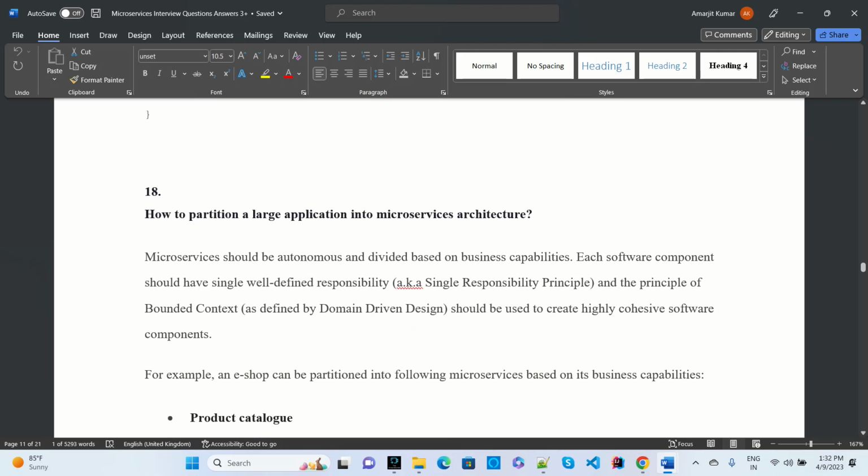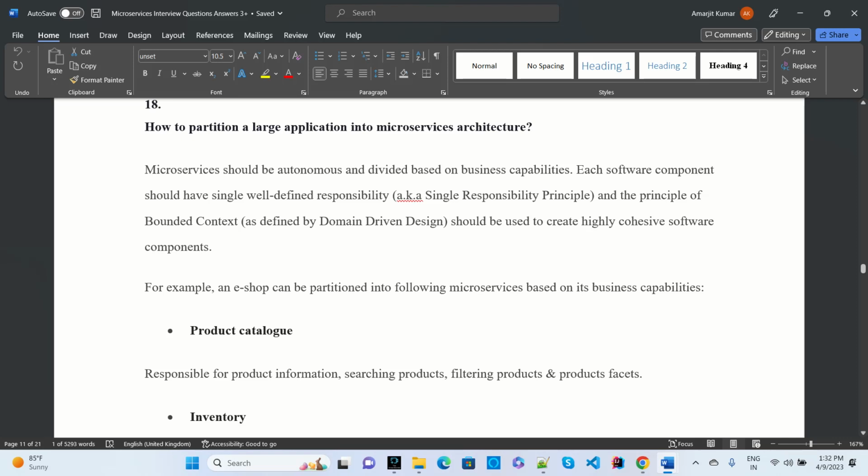How to partition a large application into microservice architecture? Microservices should be autonomous and divided based on business capability. Each software component should have a single well-defined responsibility, and the principle of bounded context should be used to create highly cohesive software.